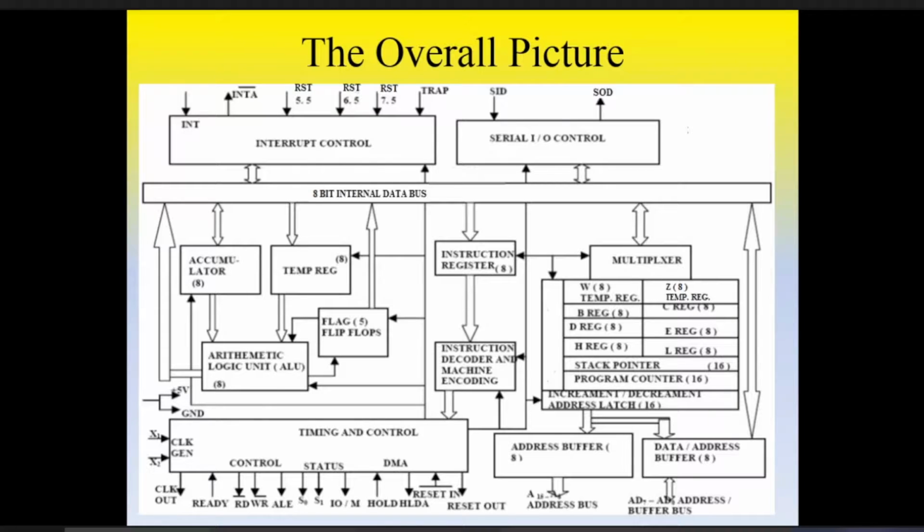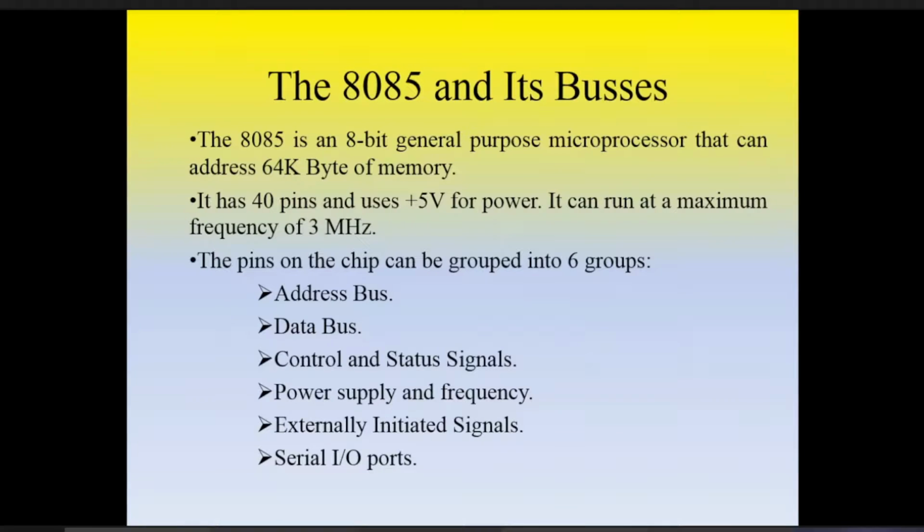The first thing, remember this is a 40 pin processor. This is an 8-bit processor, and out of 40 pins, we can categorize it in the different parts based on their works. This 8085 is an 8-bit general purpose microprocessor that can address 64K byte of memory. So how to say 64K?